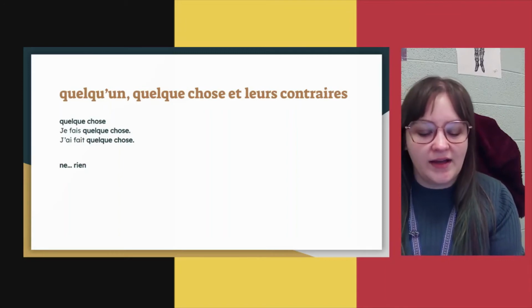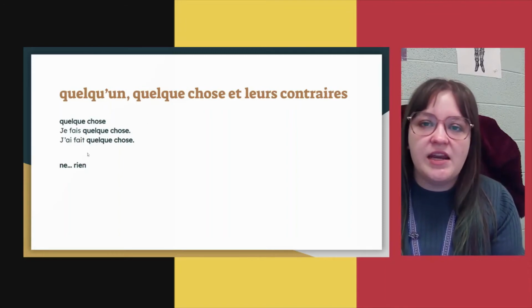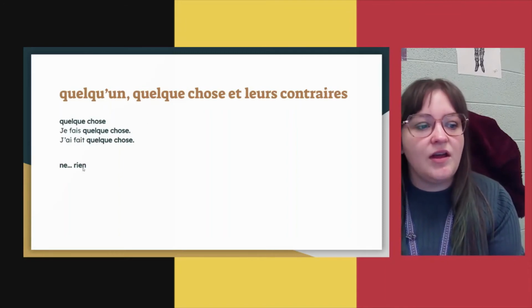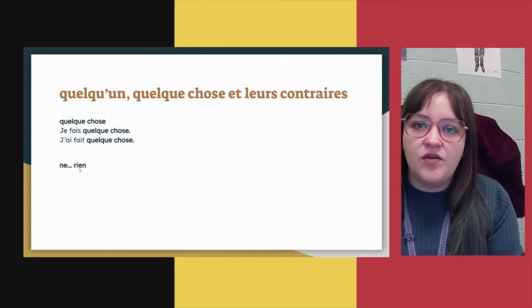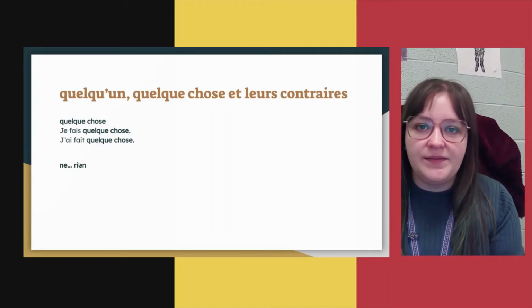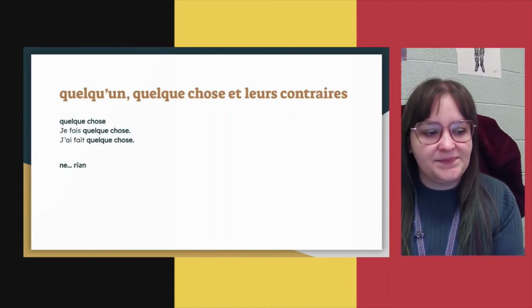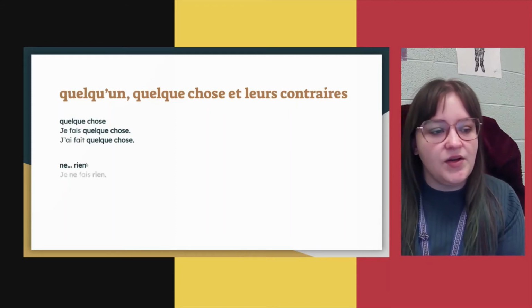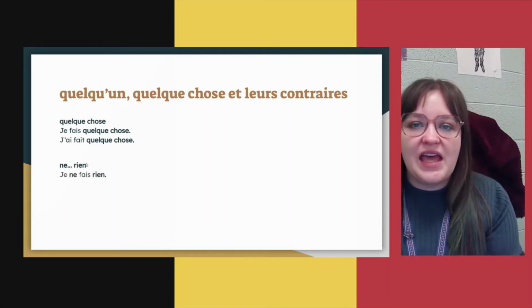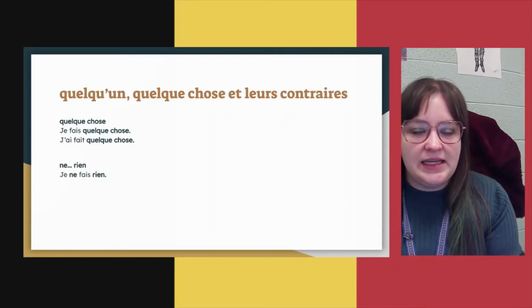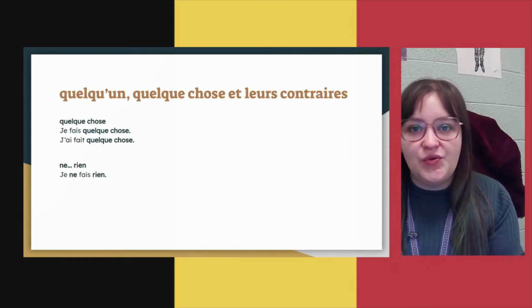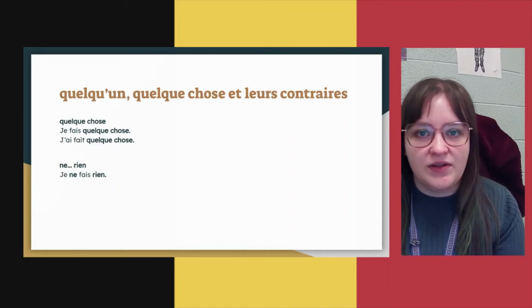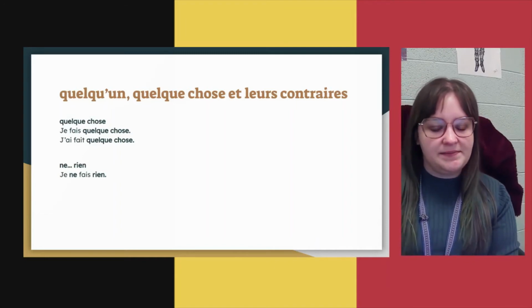nothing. Correct. And just like ne personne and ne pas and ne jamais, ne rien is a negative expression where the ne and the rien have to go around the conjugated verb in a sentence. So in context, je ne fais rien. I do nothing, or I don't do anything. Either of those are the appropriate translations.